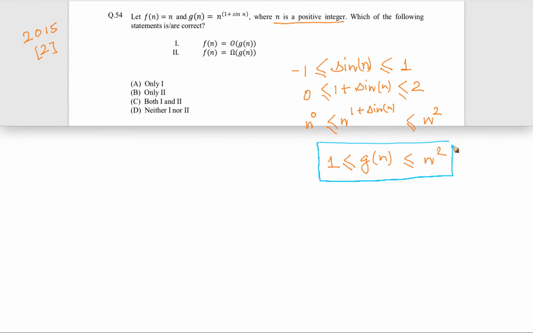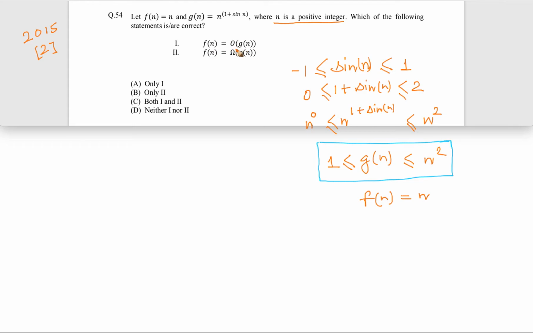Now we already know that F(n) is equal to n. There is no doubt about F(n). It is a linear function in n. But G(n) is a function which oscillates between 1 and n square, so for any given n its value can be anywhere between 1 and n square. Now let's think of it in terms of the given statements.